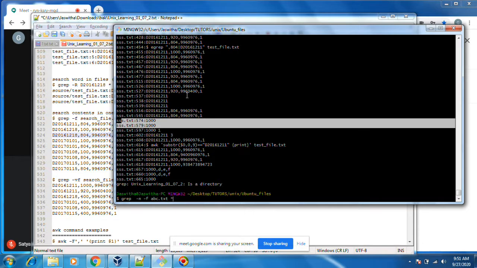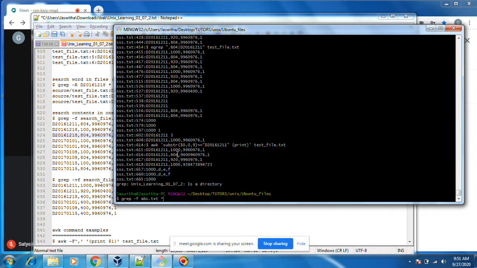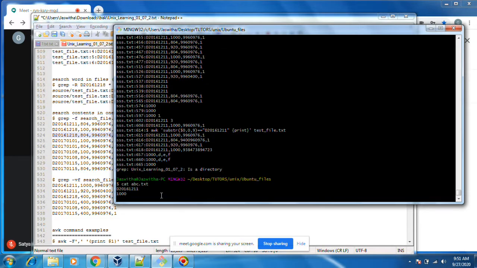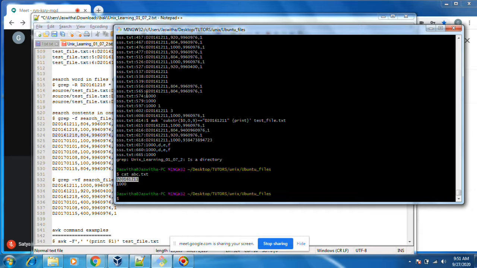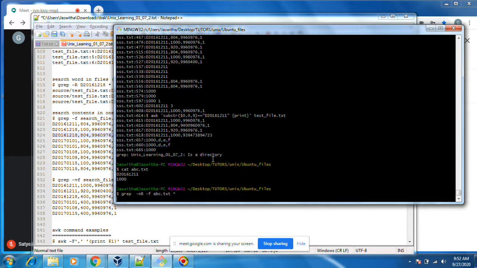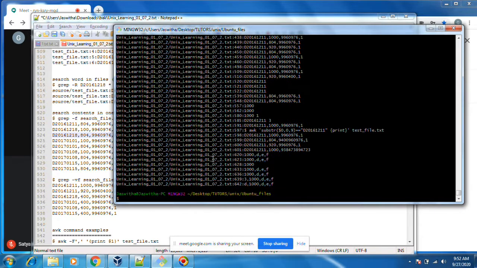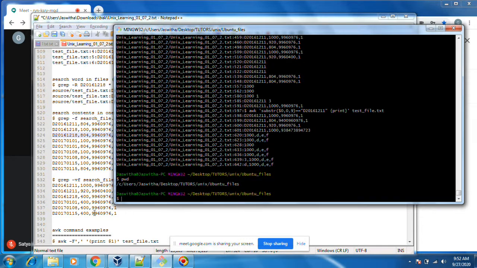It searches this string also. It searches 1000 also. You can put anything. Same, you can search in all the directories and subdirectories. If you put hyphen r, it will search all the directories, subdirectories, everything from this directory. Whatever subdirectory is present in this directory, it will display. With this, the grep command is done.